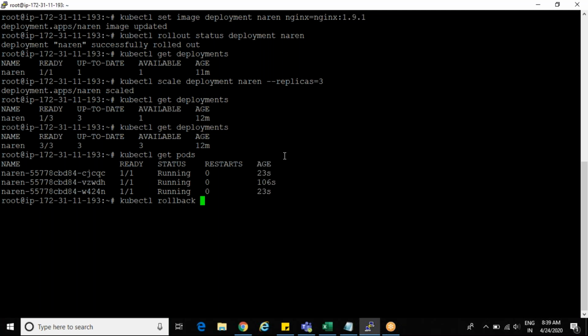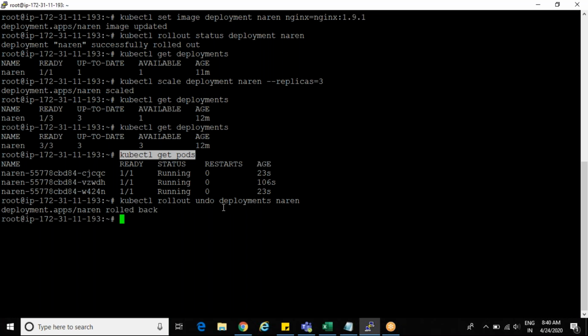Okay, now let's see how to roll back. Let's see if we do the rollout here. Run this kubectl rollout undo deployments and your deployment name. Immediately run the get pods command after this command.